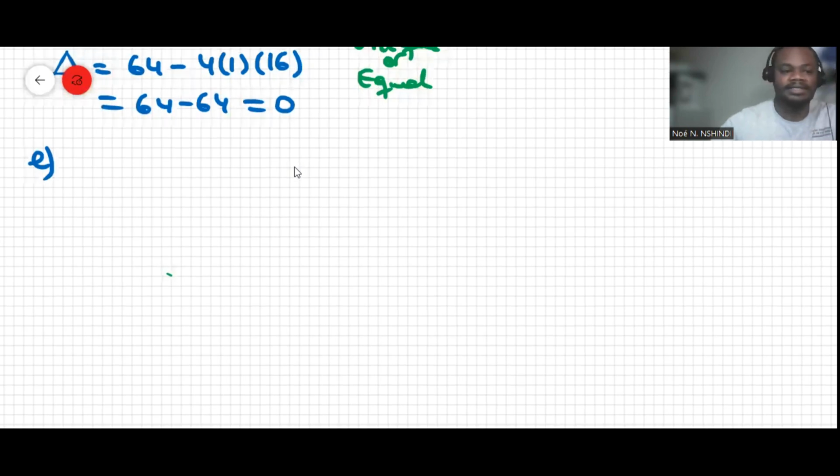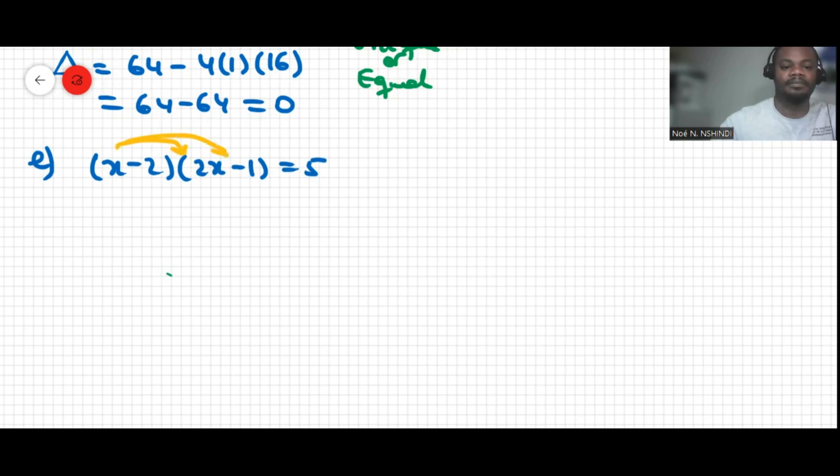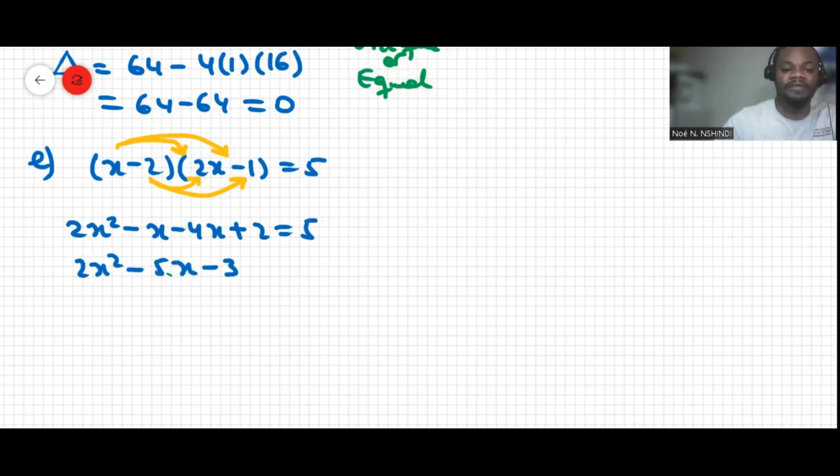E has x minus 2, and then 2x minus 1 equal 5. And then we can multiply here, like that, and then what we got is 2x squared minus x minus 4x plus 2 equals 5, and then that makes 2x squared minus 5x, and if I move the 5 over, it becomes negative 3 equals 0.